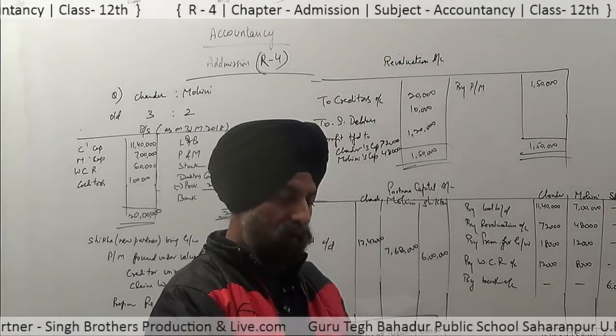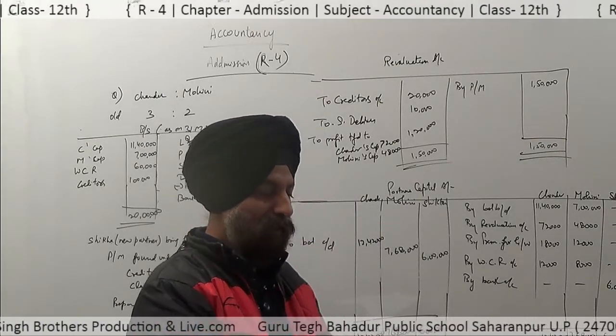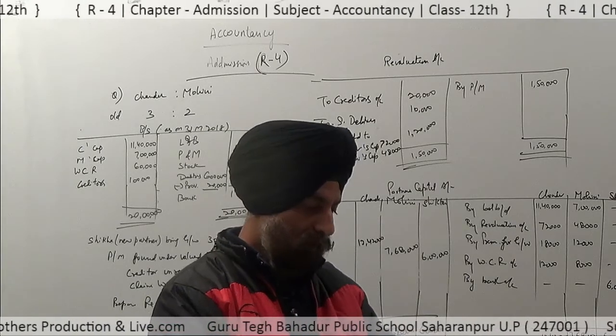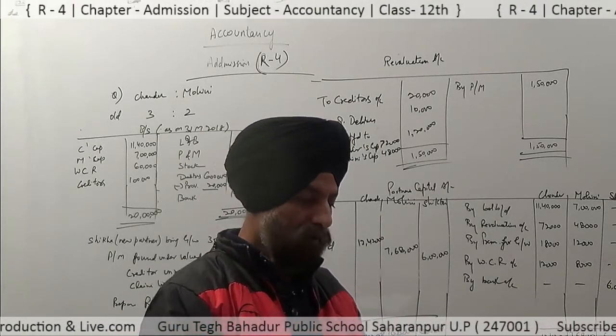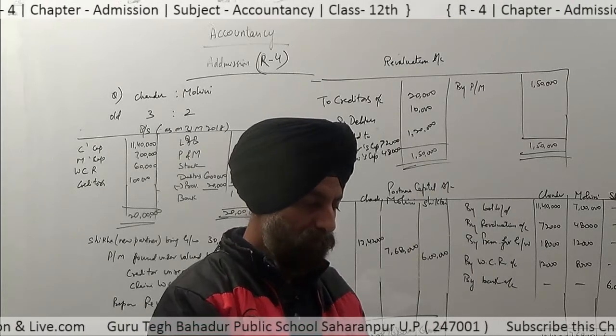In this way, the partners' capital account is now completed, and see how to make the balance sheet of this newly constituted firm.